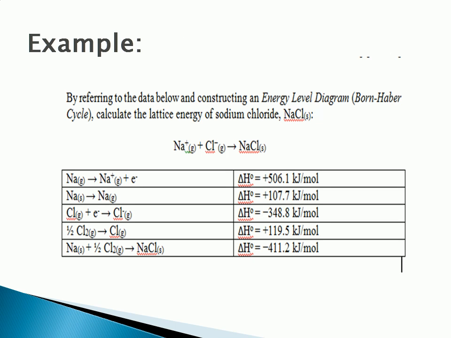After we learn about so many definitions, now we proceed to the example. By referring to the data below, construct an energy level diagram, or better known as Born-Haber cycle, and calculate the lattice energy of sodium chloride. We can see that sodium chloride lattice energy equation have been given. Then we have ionization energy, atomization, electron affinity, and enthalpy of formation.